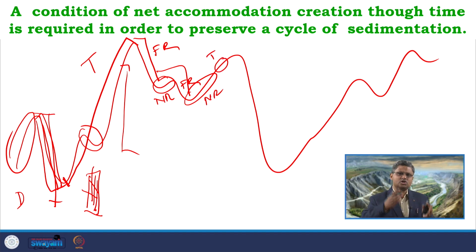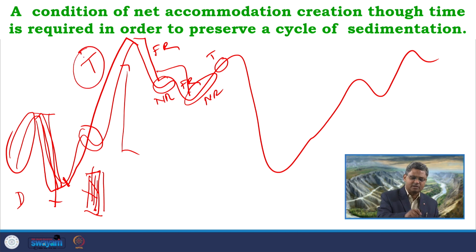The durations of transgression, forced regression and normal regression can vary in any manner. So, if this kind of situation goes on, what we require is some net sediment accumulation at the end of the cyclic changes. Just think of this succession after this first cycle: the succession was eroded. Then during this transgression, we can expect a thick succession to form.